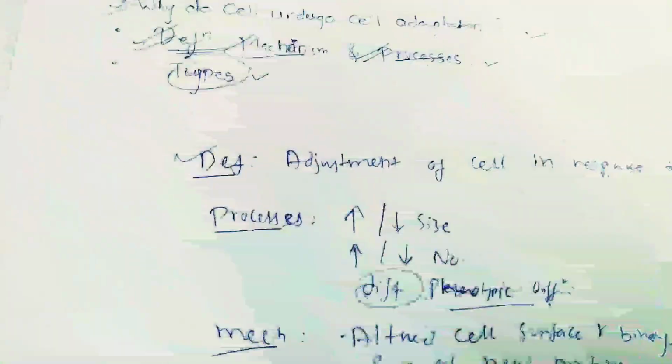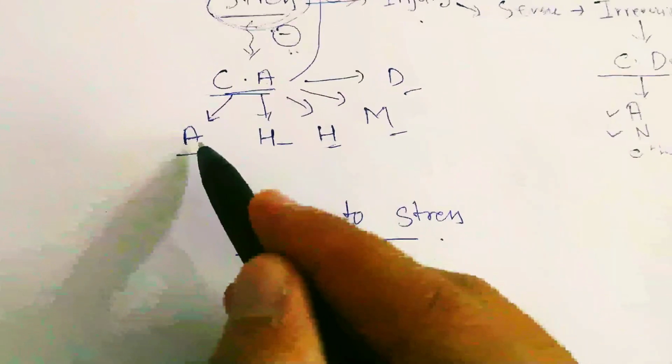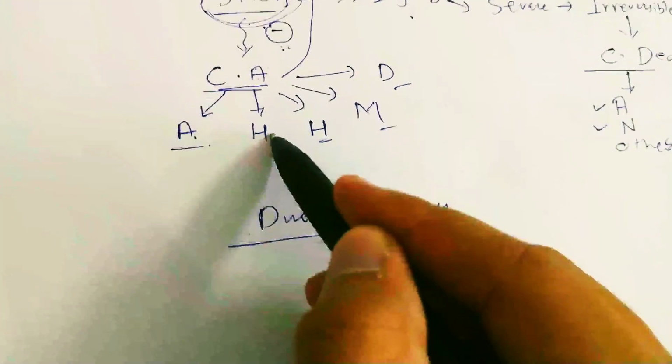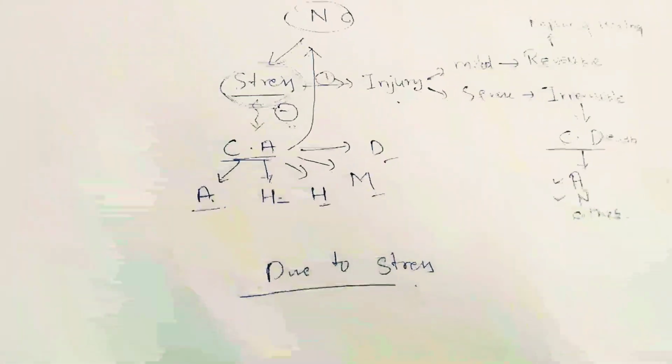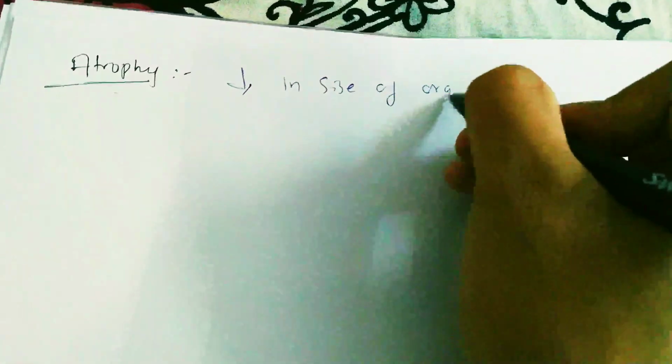We are now left with the types of cell adaptations, which we discussed in short: atrophy, hypertrophy, hyperplasia, metaplasia and dysplasia. Starting with atrophy: atrophy means decrease in size of organ.